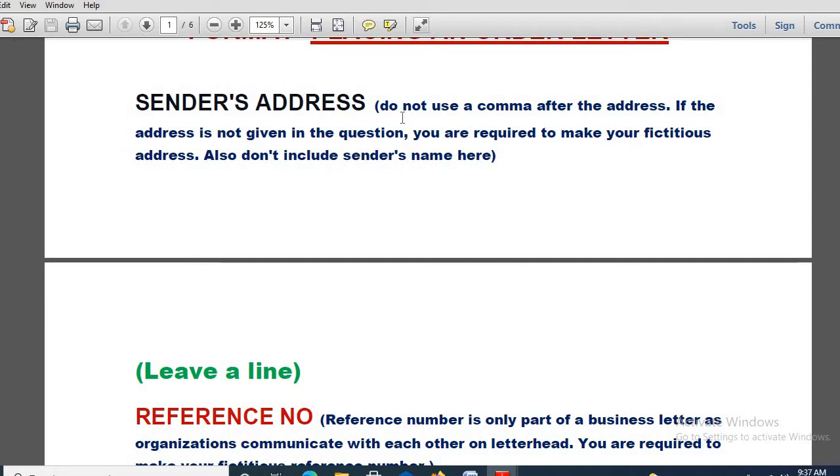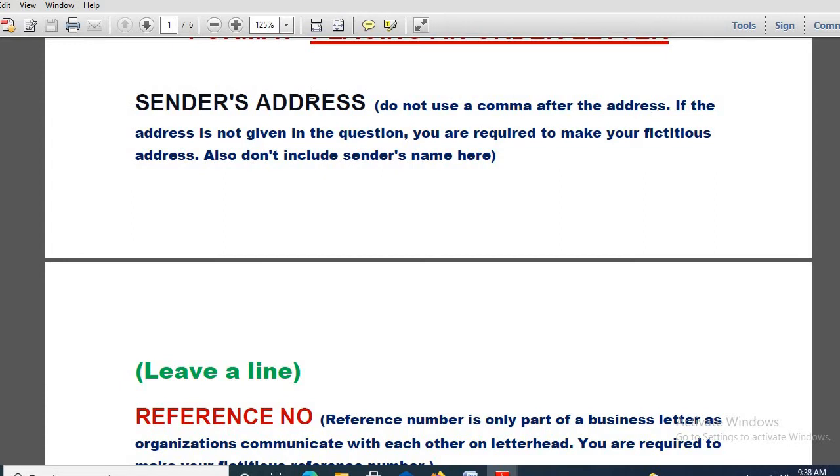Now remember, there are some things that you have to follow. These are the guidelines. Do not use a comma after the address. Remember it, dear students, because these things won't be repeated again and again. Try to memorize it, try to understand it properly: you should not use a comma after the address.